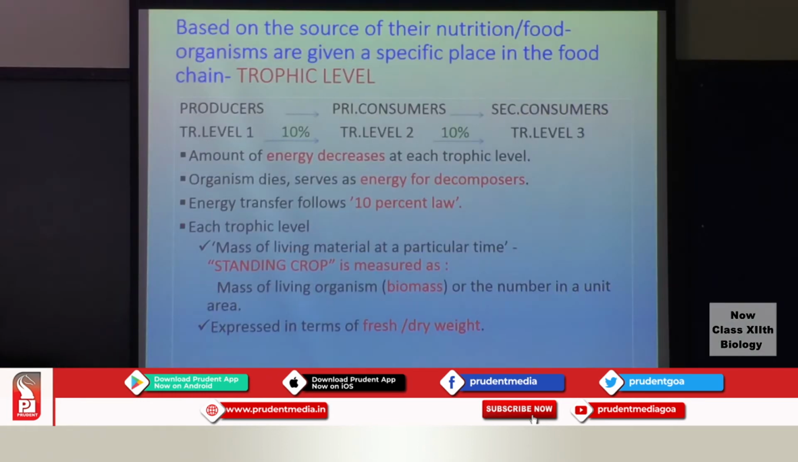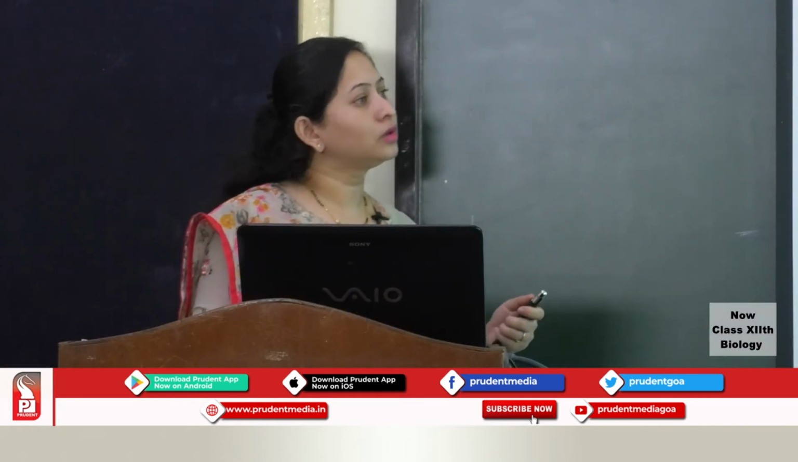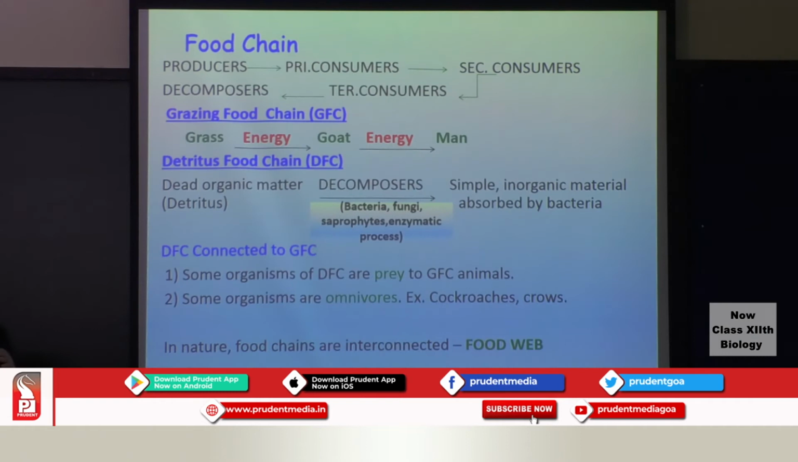Fresh weight is when you just harvest a particular plant and you take the weight, that's the fresh weight, and dry weight is less the moisture. You dry it and maybe after 3 or 4 weeks you take the weight of that particular organism, that's the dry weight. Now, as the energy transfers or as the food is taken up by one trophic level to the next, this is referred to as a food chain.